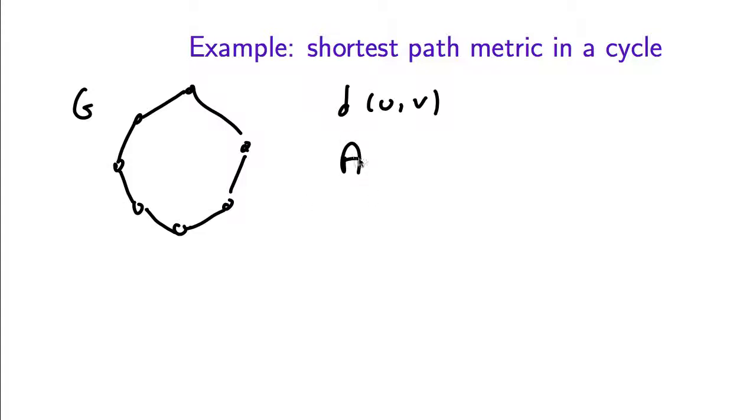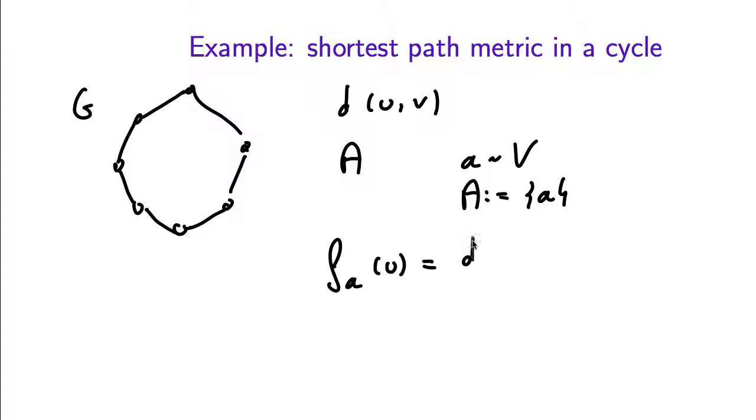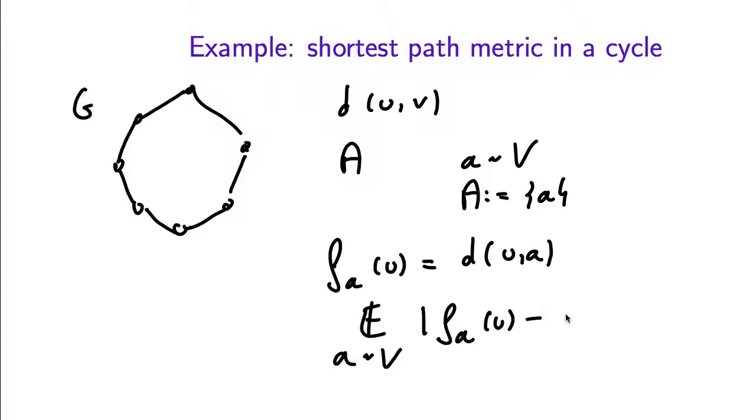And now suppose that we pick a random set A in the following way. First, we pick a random vertex, and then we set A to be the singleton, which is just that vertex. Then we define f_A of u to be just the distance between u and A. Now, what is the expectation over the random choice of A of |f_A(u) - f_A(v)|?